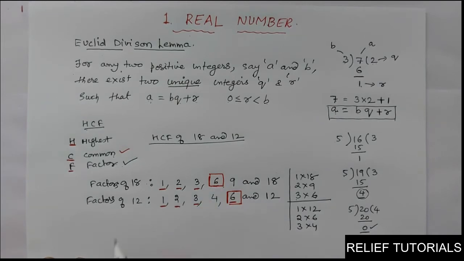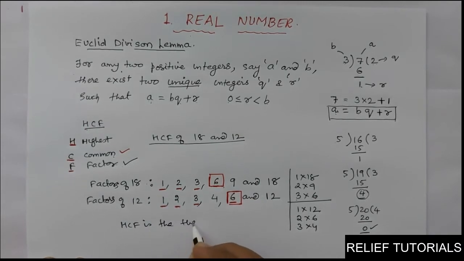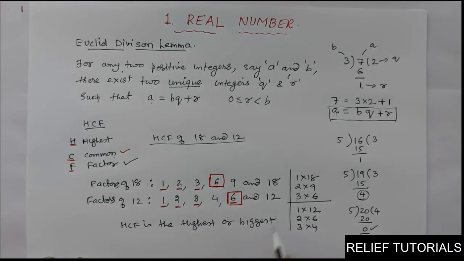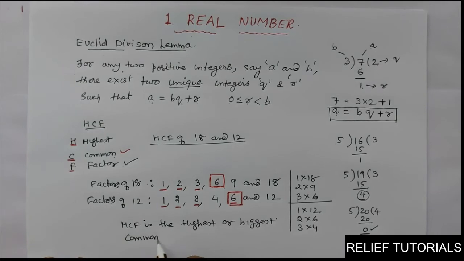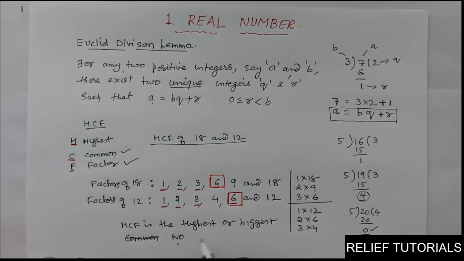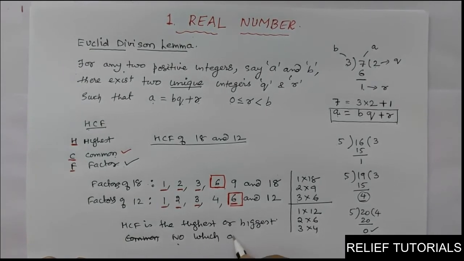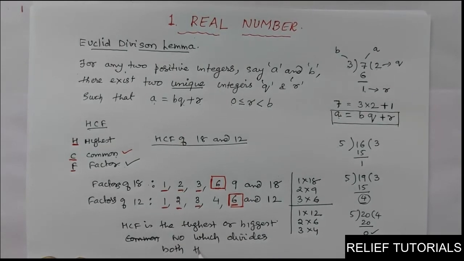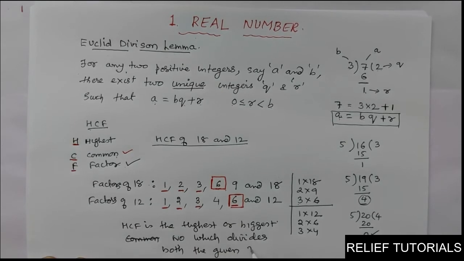So in short, what is HCF? HCF is the highest or biggest common number, the biggest number which divides both the given numbers. Literally HCF means this. It is the largest number which divides both the given numbers. Clear?